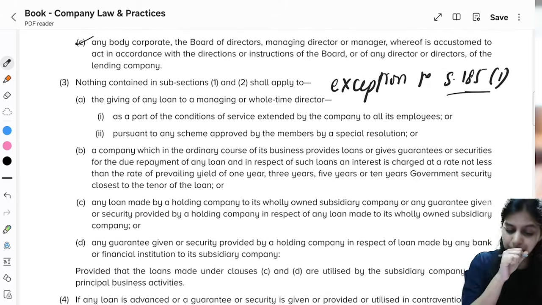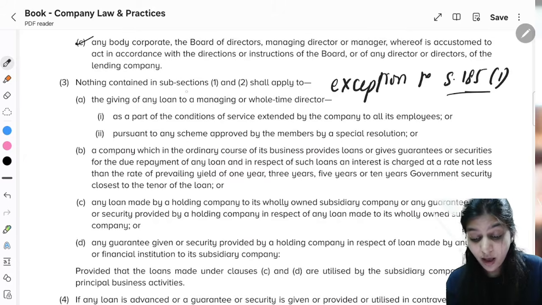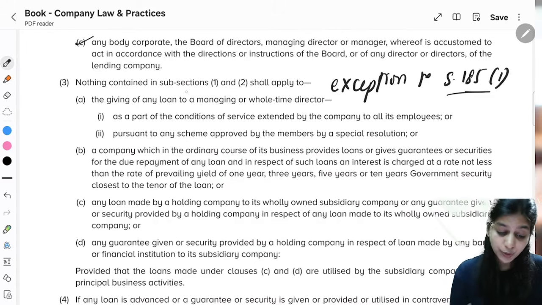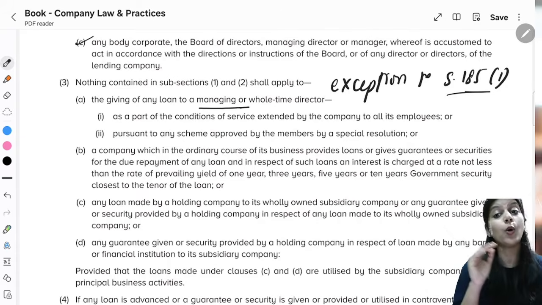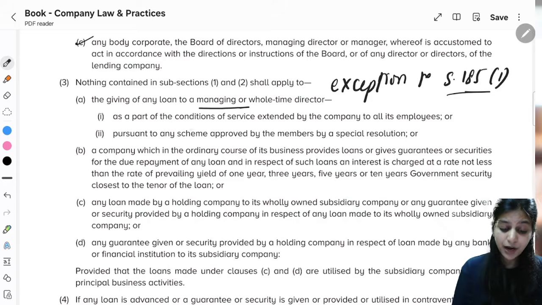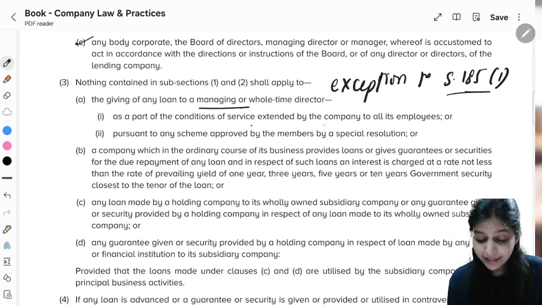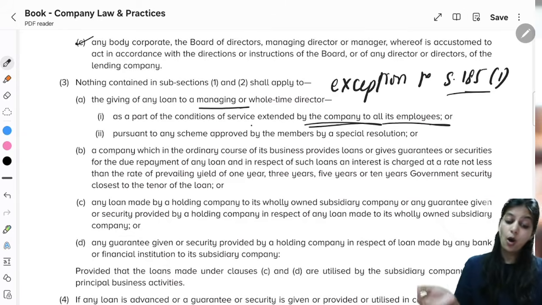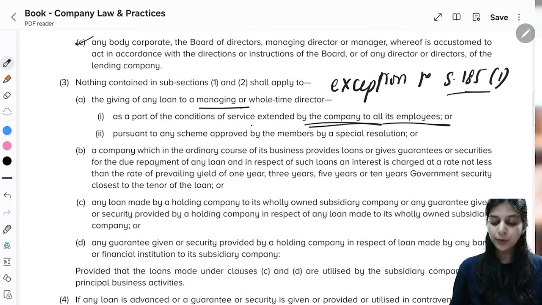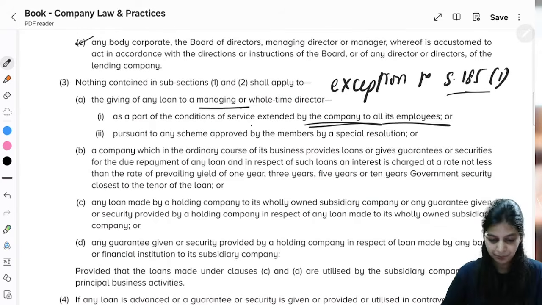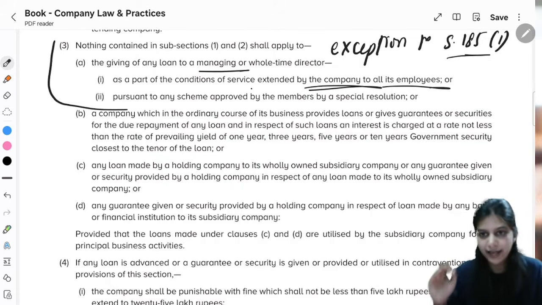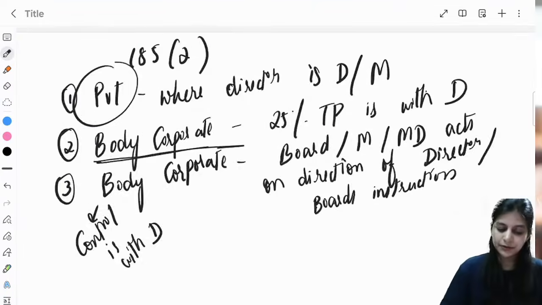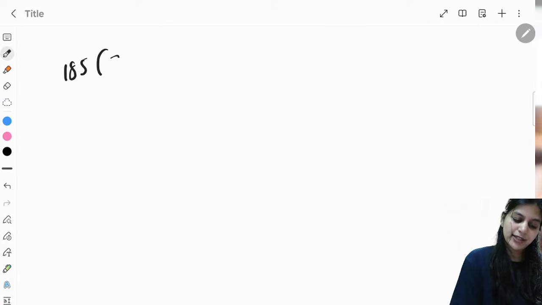What is it? Nothing contained in subsection 1 and 2 shall apply to the giving of any loan to a managing director or a whole-time director as a part of the condition or service extended by the company to all its employees or pursuant to any scheme approved by the members by special resolution. What is it? First we will only understand this part. Subsection 3, clause A. Section 185 subsection 3, clause A.